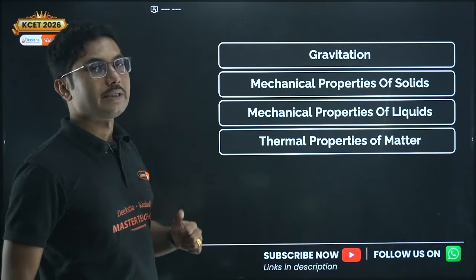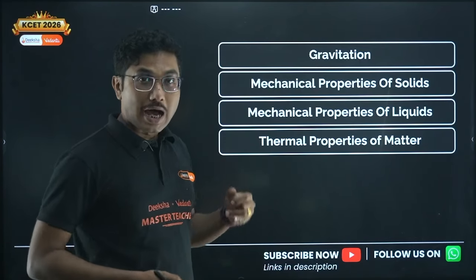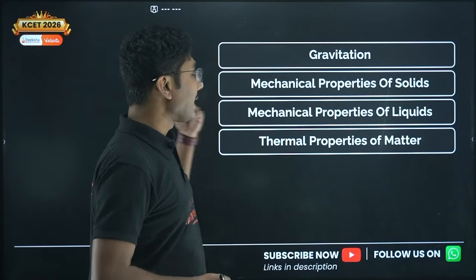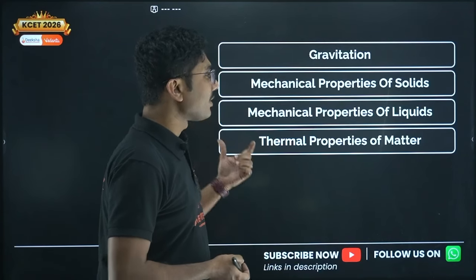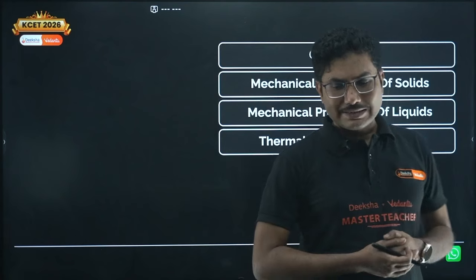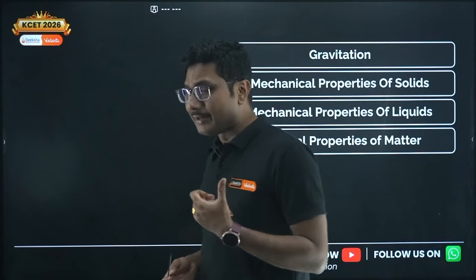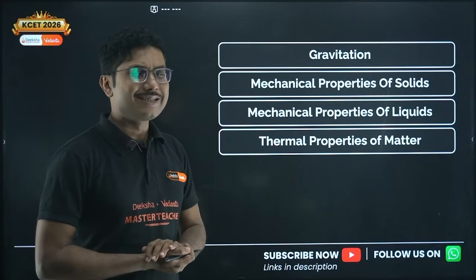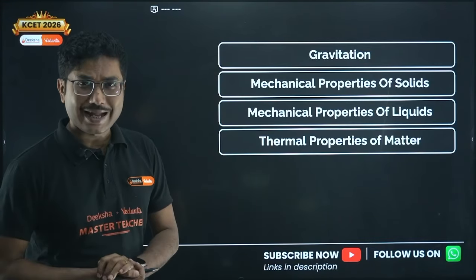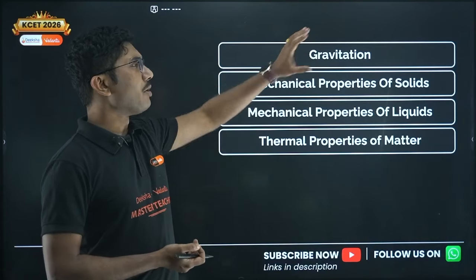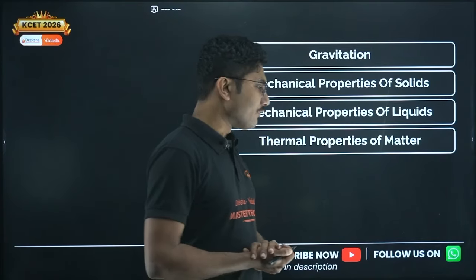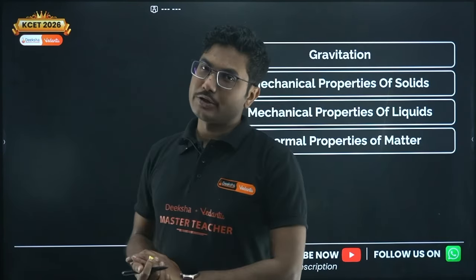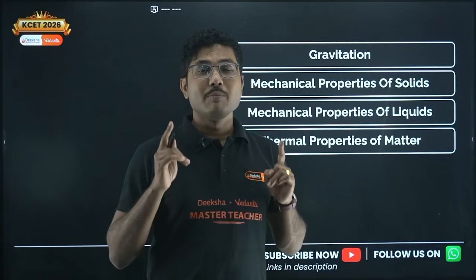The chapters that we are going to discuss today are gravitation, mechanical properties of solids, mechanical properties of liquids and thermal properties of matter. Now I know these chapters tend to be a little difficult for many of you because most of the time you don't study these chapters, and the content can be difficult at times. But you have to remember the chapter gravitation is very important. It is not only important for your FA2 exam, but also for your final PU1 exam.